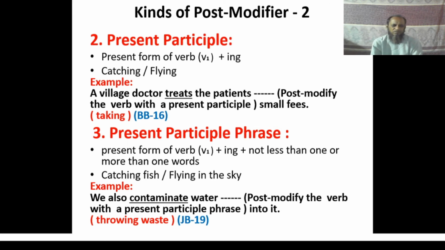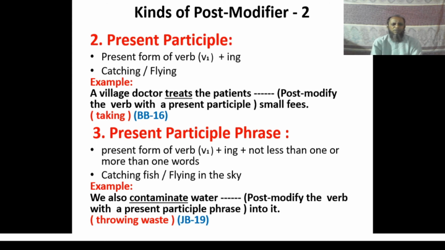And the structure of present participle phrase is the present form of verb plus ing plus one or more words. That is, you have to use at least one word after the present participle to make a present participle phrase.